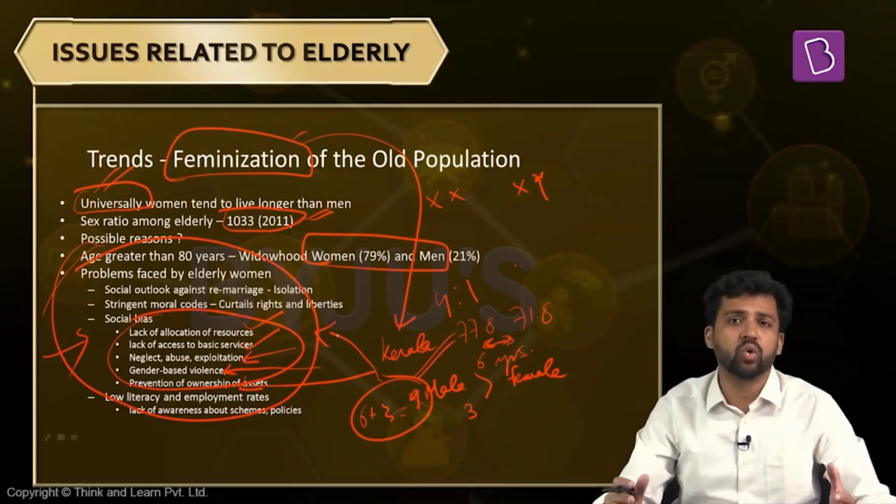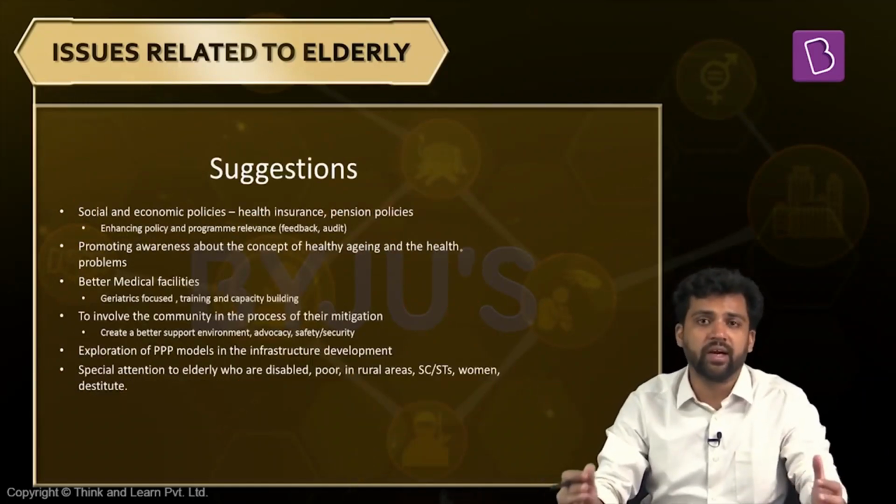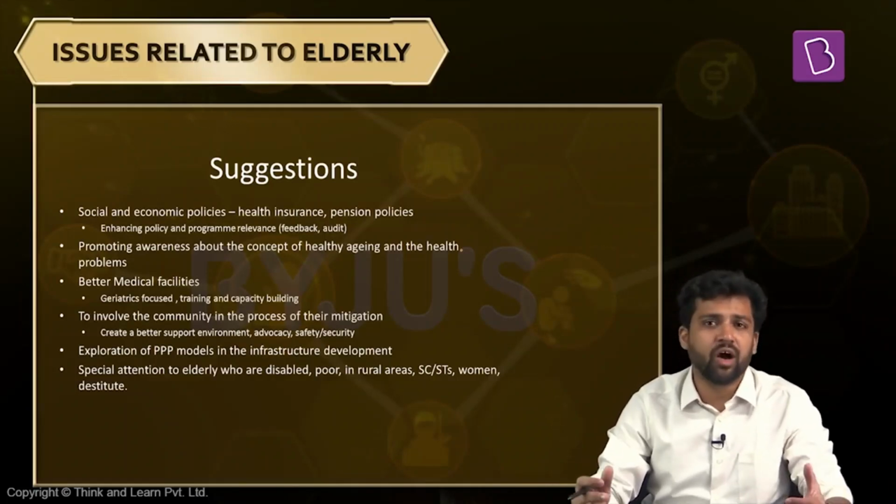Whenever there is a question related to trends in the elderly population, you should look at both things, old age dependency ratio as well as feminization of elderly. Till now, we had discussed some of the problems and trends related to the elderly population. Now we will look at some suggestions on how we can improve the condition of the elderly.